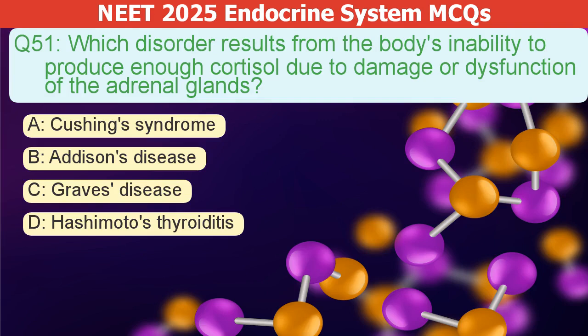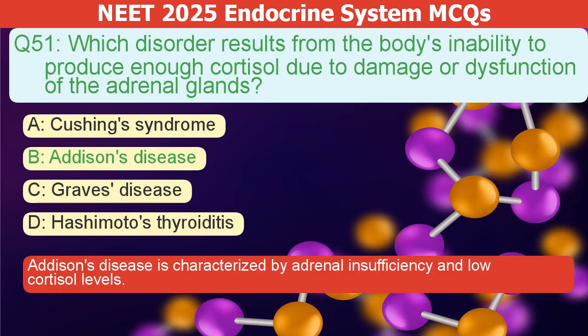Which disorder results from the body's inability to produce enough cortisol due to damage or dysfunction of the adrenal glands? A. Cushing's syndrome. B. Addison's disease. C. Graves' disease. D. Hashimoto's thyroiditis. The correct answer is B. Addison's disease is characterized by adrenal insufficiency and low cortisol levels.